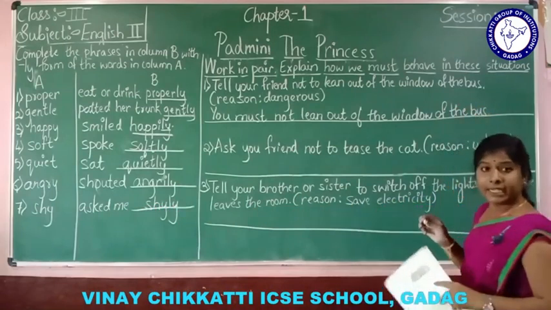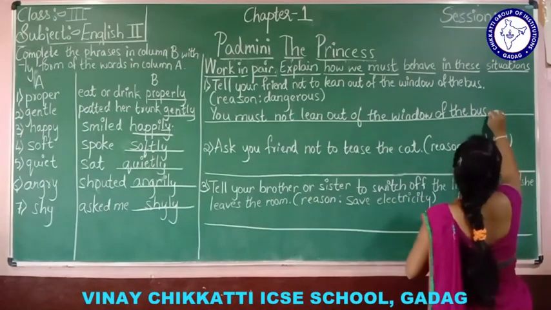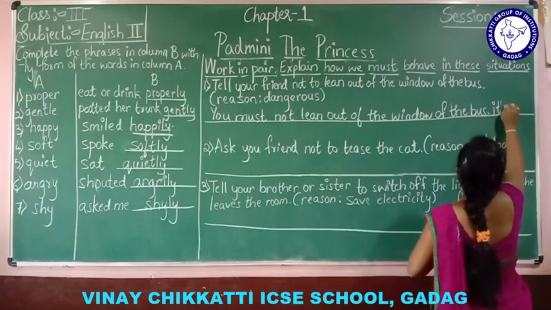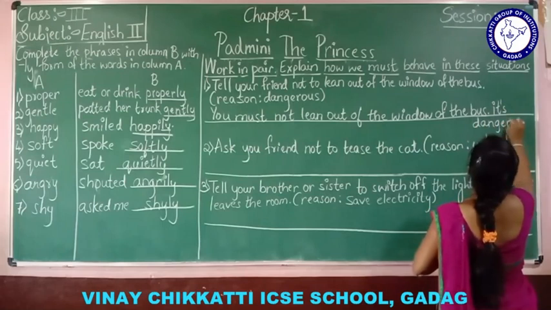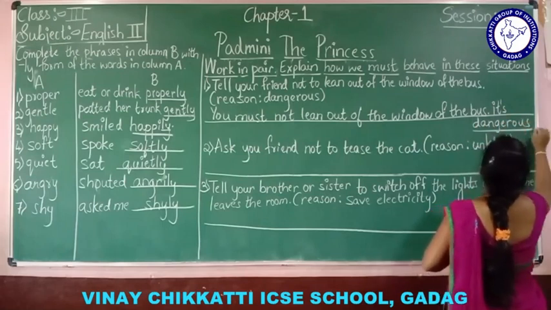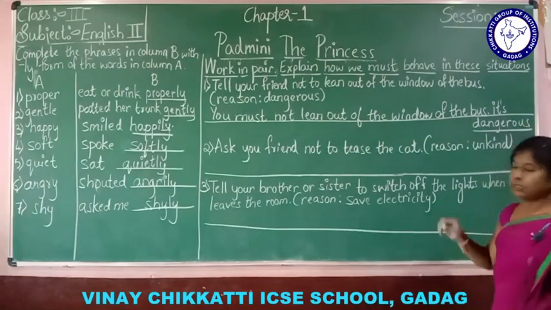Why? It's dangerous. In the same way, I'll write it down here. Understood? It's dangerous. Got this?